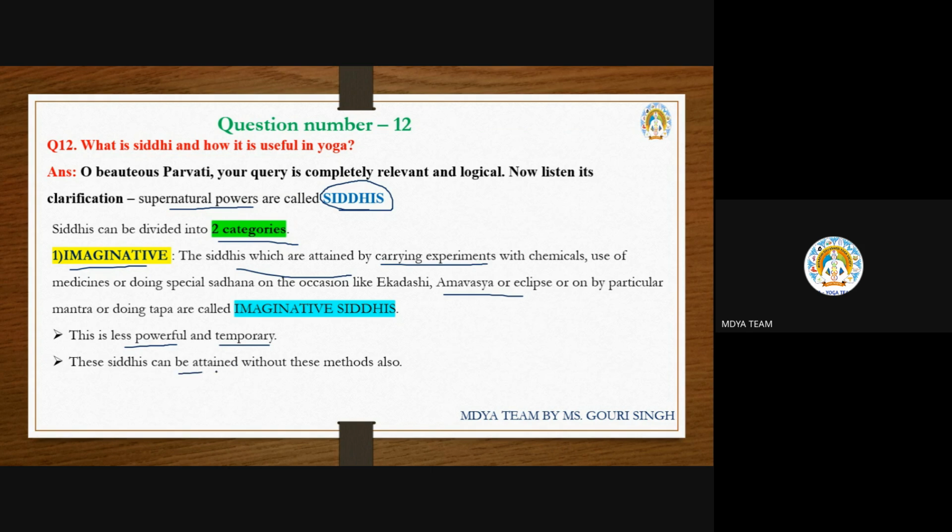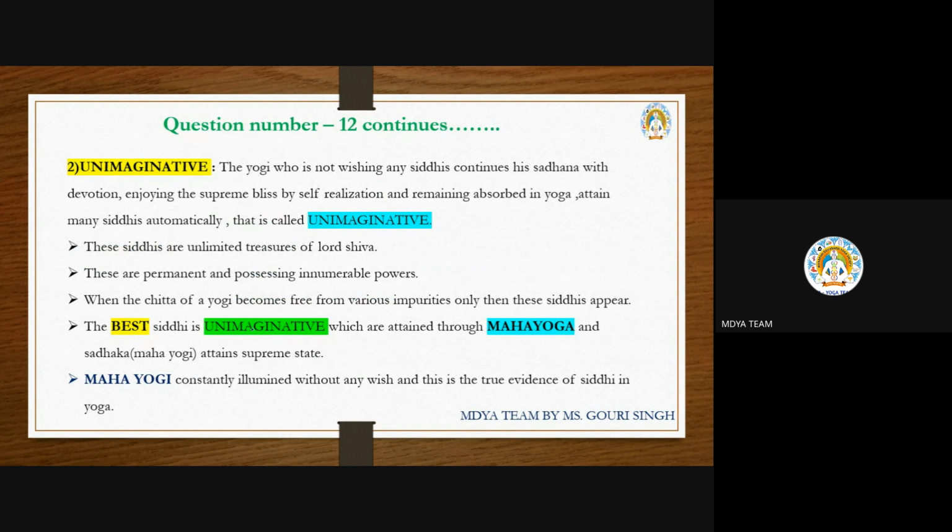These siddhis can be attained without these methods also. Lord Shiva is again telling that without these methods one can get this type of siddhi. How one achieves that is not mentioned, but he says the imaginative is the lower one, and the unimaginative is the higher one for the yogi. The yogi who does not wish for any siddhis and continues his sadhana with devotion, enjoying the supreme bliss of self-realization and remaining absorbed in yoga, attains many siddhis automatically.